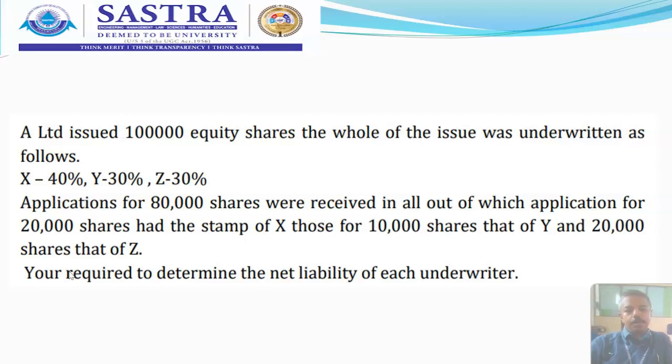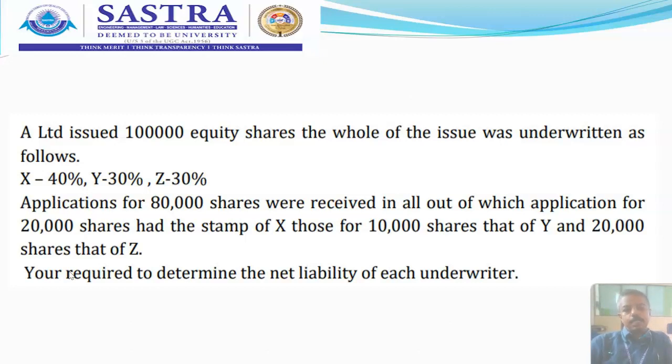So in the first row, you can write gross liability. X is 40,000 shares. In the Y column, 30,000 shares. In the Z column, another 30,000 shares. In the total column, 1 lakh shares.